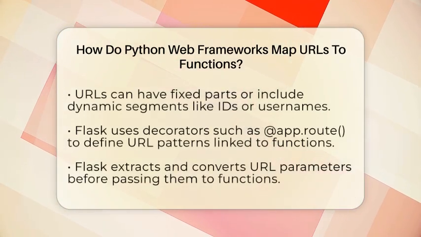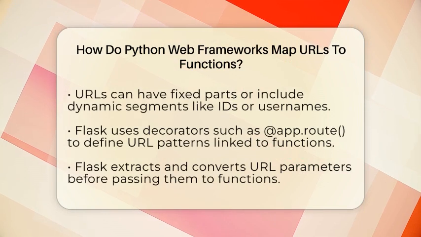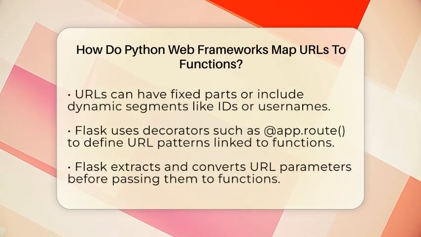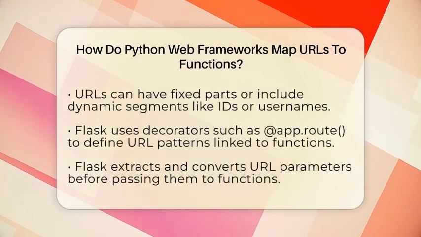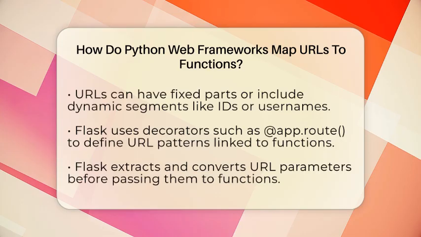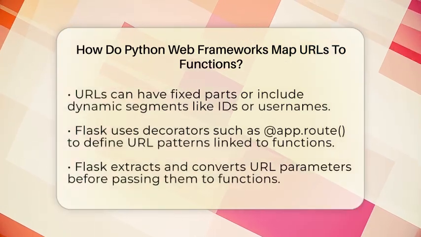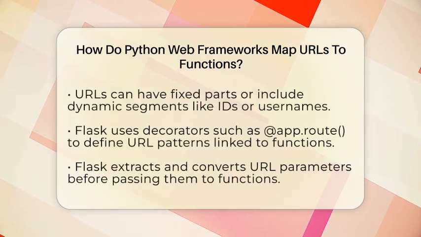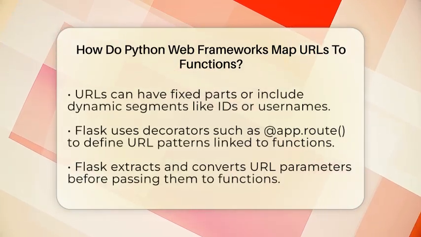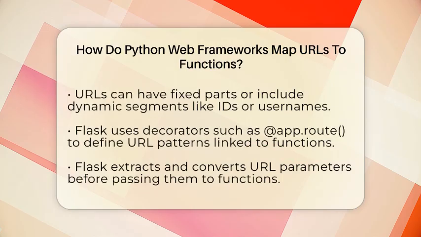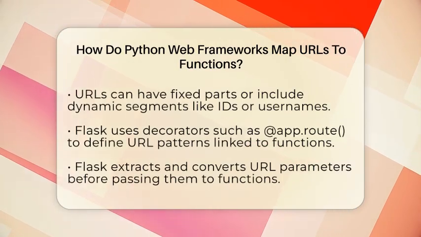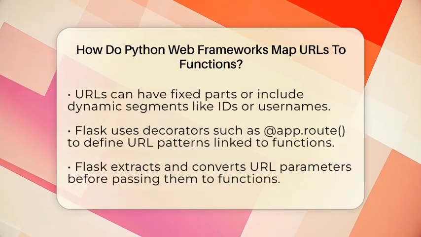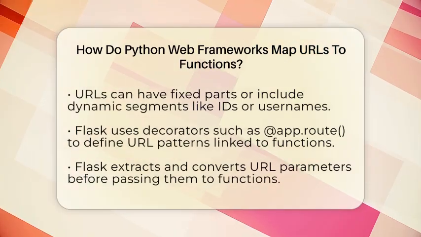In Flask, you define routes using decorators. You write a line above your function that says, for example, @app.route('/blog/<int:id>'). This tells Flask that when someone visits a URL matching that pattern, it should run that function. Flask then takes the part of the URL that matches the placeholder, converts it to the specified type, and passes it as an argument to the function.